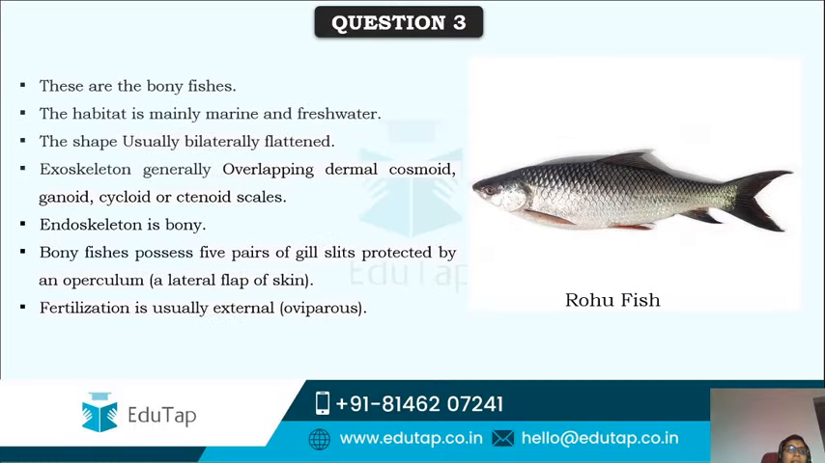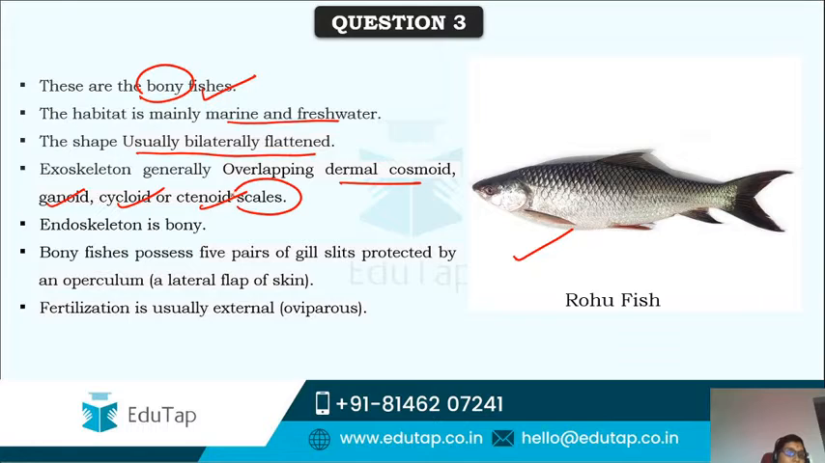So these are nothing but bony fishes, they have bone, and the habitat is mainly marine and freshwater, and the shape is usually bilaterally flattened, as you can see here. This is the rohu fish. And exoskeleton, generally they have overlapping dermal, cosmoid, ganoid, cycloid, ctenoid scales. These are the various types of scales, divided based on the shape, components and structure of the scales. And the endoskeleton is also bony. Exoskeleton, they have overlapping scales, and endoskeleton, it's bony.